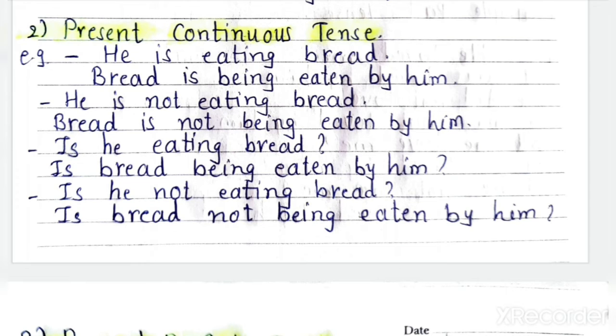Here in continuous tense it will be easy to write in passive voice because to be form is given. But when the object is different in number as compared to the subject, then you have to be careful. Is bread being eaten by him? Okay, negative: is he not eating bread? Is bread not being eaten by him? Okay, understood? Present continuous tense.